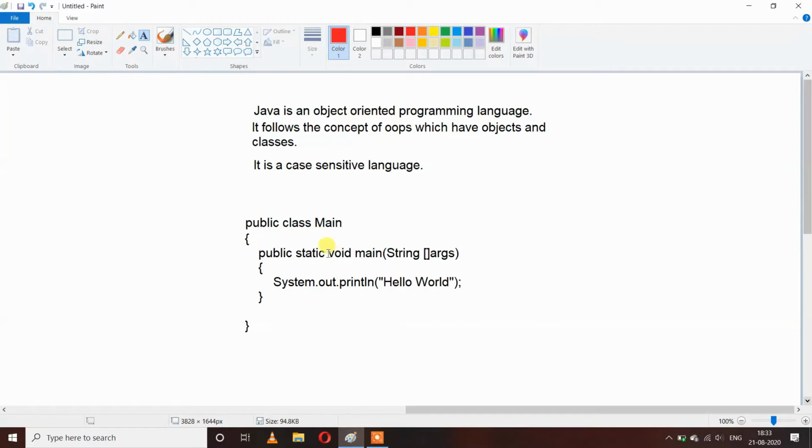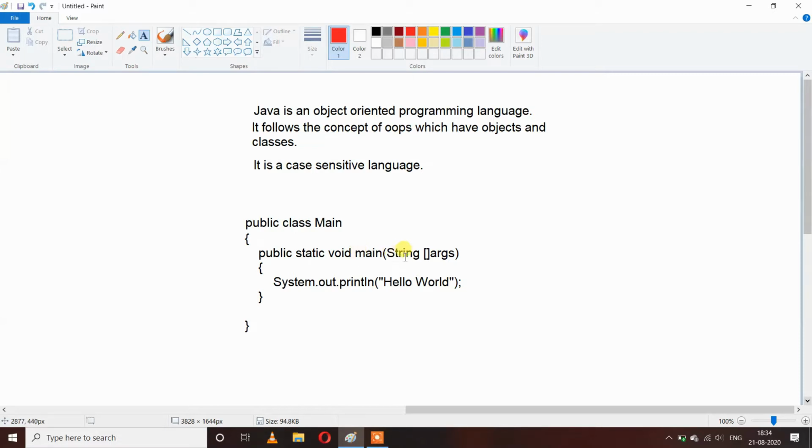Void means this program doesn't have a return type. Once our arguments have finished, this program will exit. It will not return any value to JVM because JVM doesn't need any value. And main is the name of our main method, and we cannot change the name of our main method because if we change it, the JVM will not be able to identify it and our program will not run. One important point is that names of methods always start with lowercase letters. If we start with uppercase letters, we will get an error.